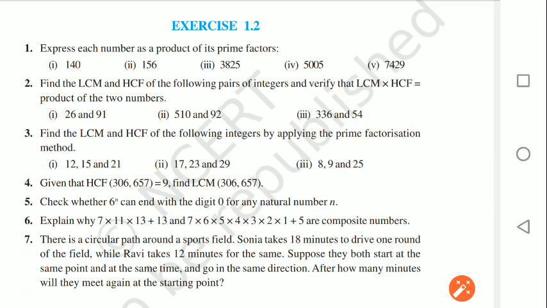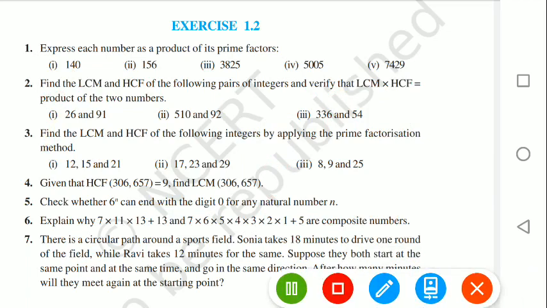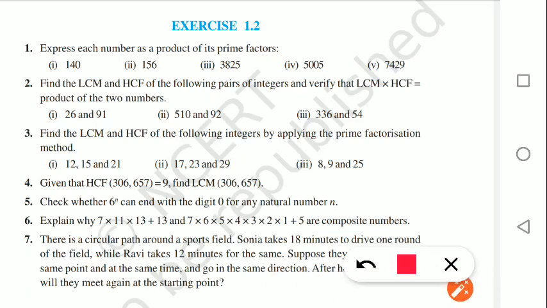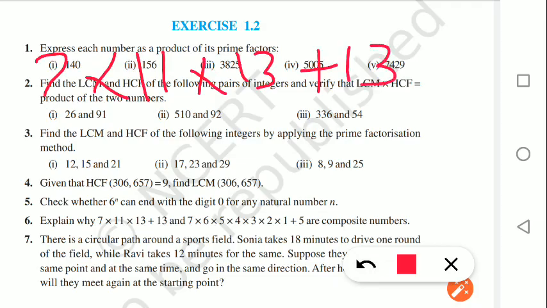Now question number 6. Explain why 7 into 11 into 13 plus 13 is a composite number. Can you tell me the definition of composite number?